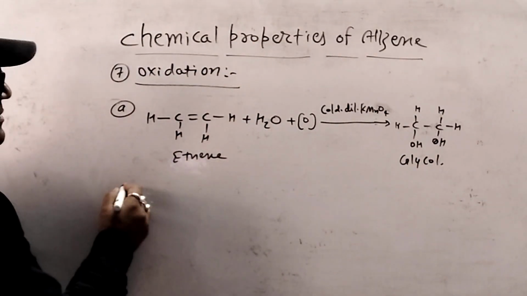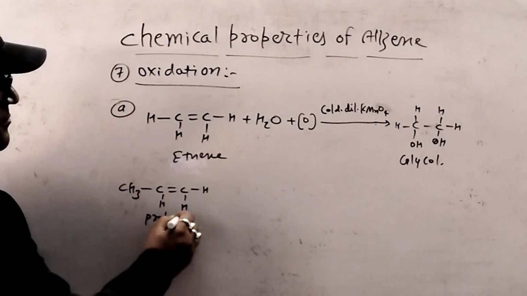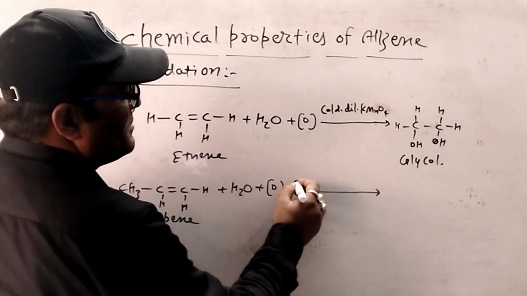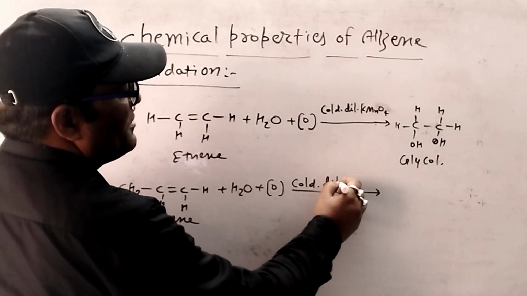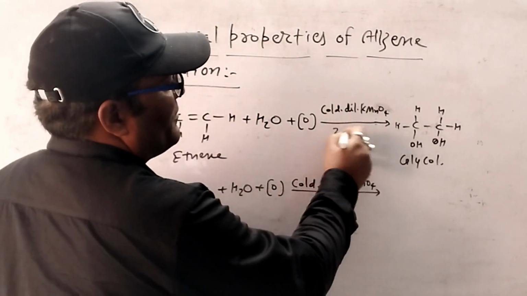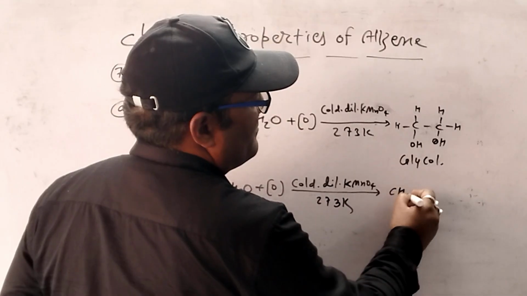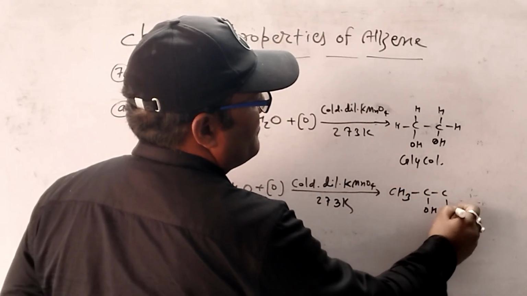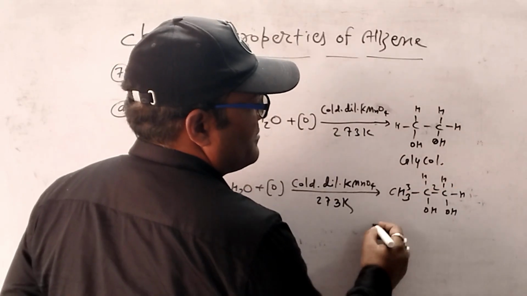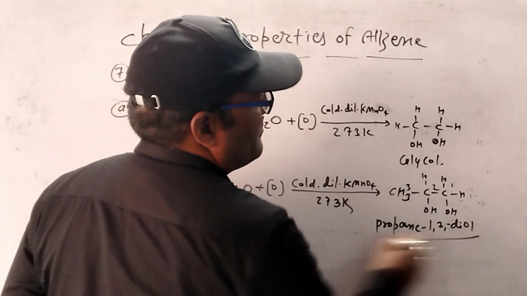Now in another case, whenever propene reacts with H2O with nascent oxygen, in presence of cold dilute KMnO4, at 273 Kelvin temperature, a new compound is formed which is called propane-1,2-diol.